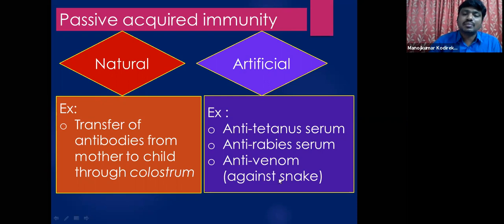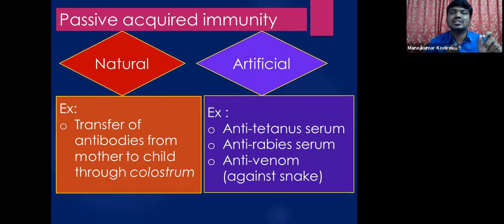Coming to artificial, for example, anti-tetanus serum, anti-rabies serum, or antivenom, which is an injection prepared against the snake's poison. For example, if a poisonous snake bites, that poison enters our body and can kill the person. So how is the medicine for snake poison prepared? The antivenom injection is prepared with the help of the poison of the snake.